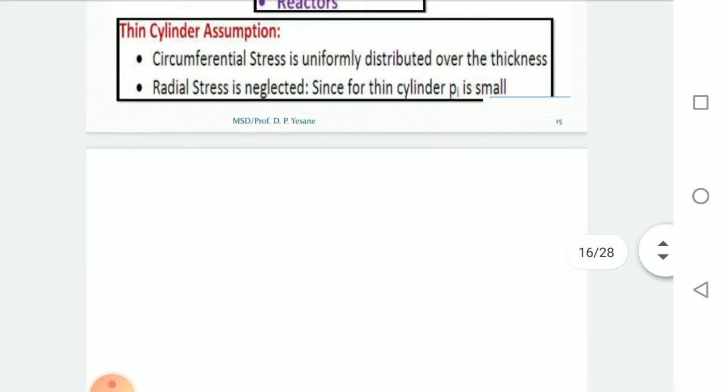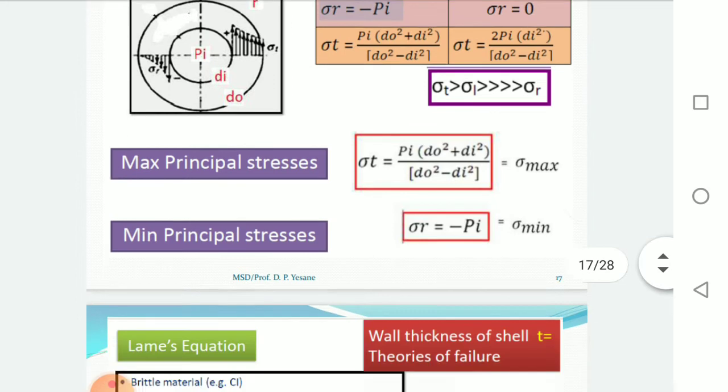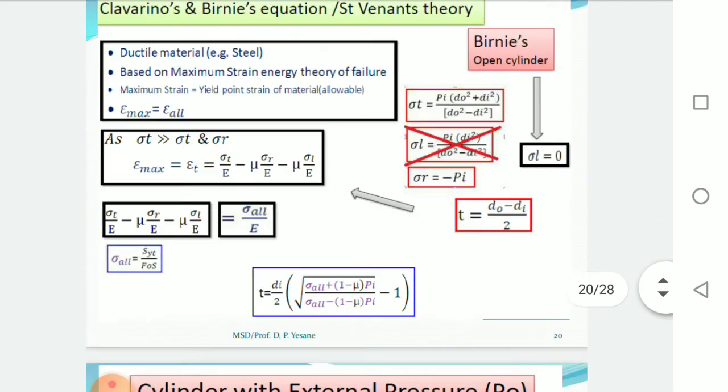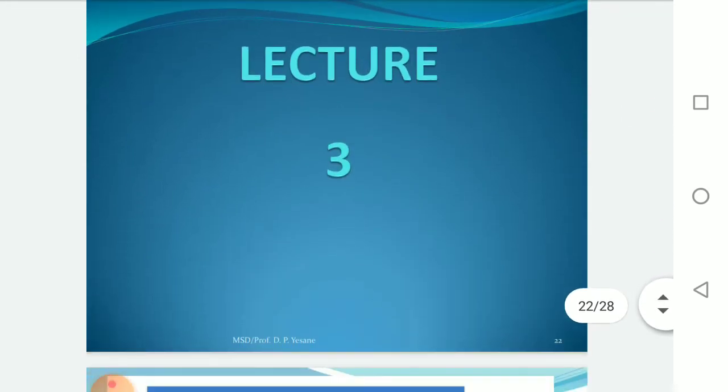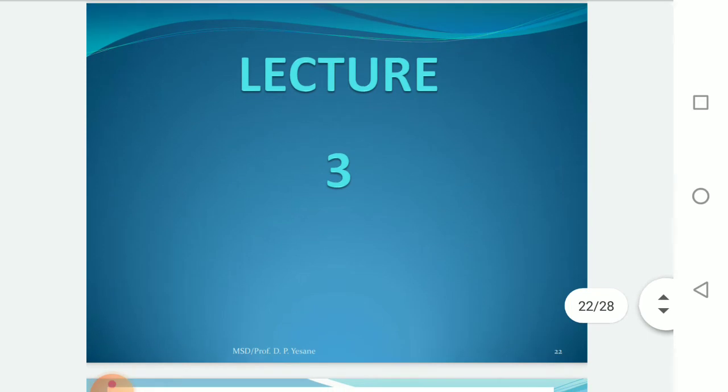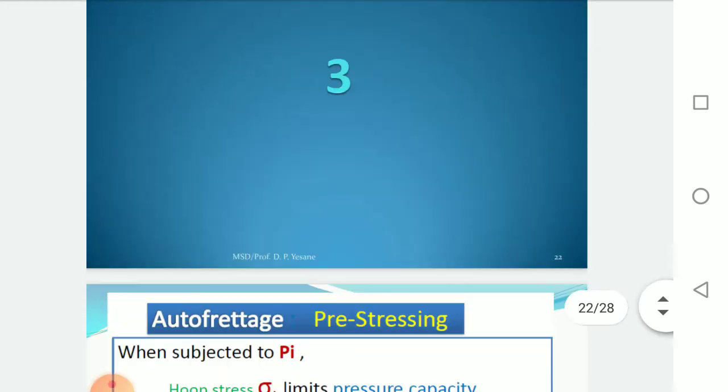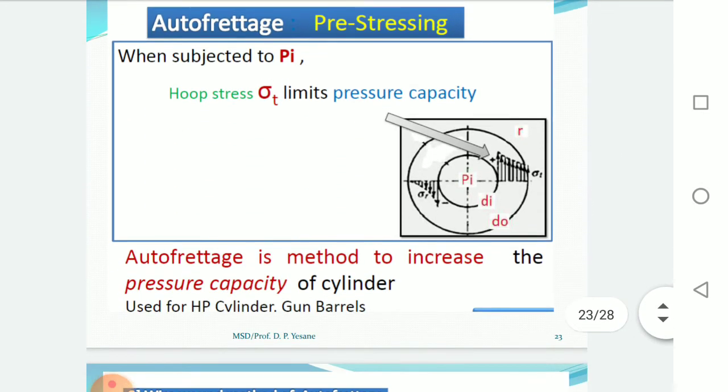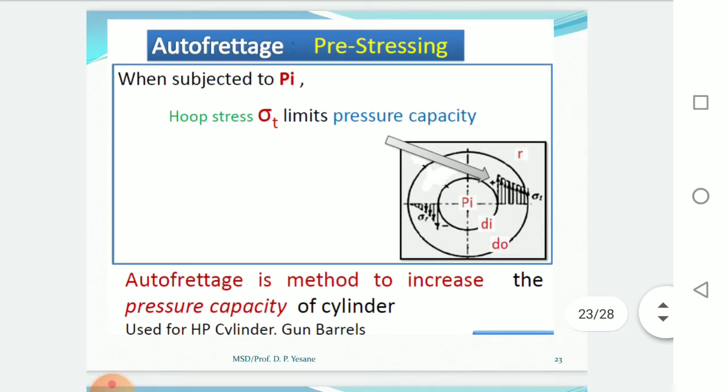So all these topics we already covered. So now, lecture 3, that is autofrettage and compound cylinder. First we will study the concept: why pre-stressing is required in a thick cylinder.